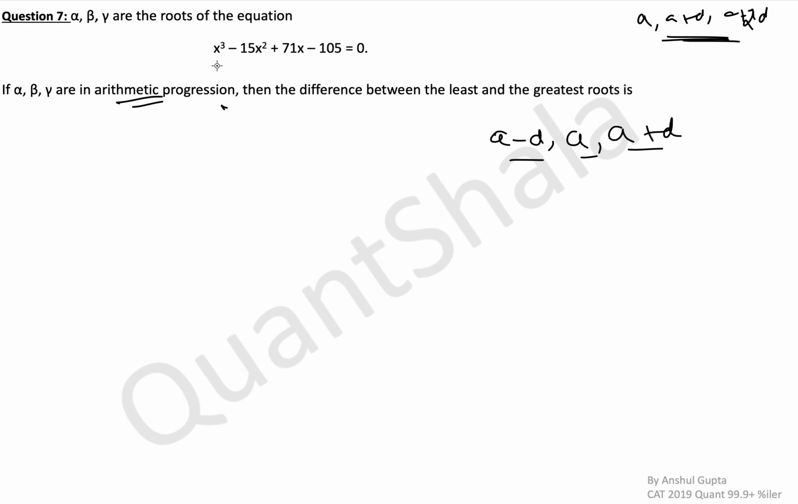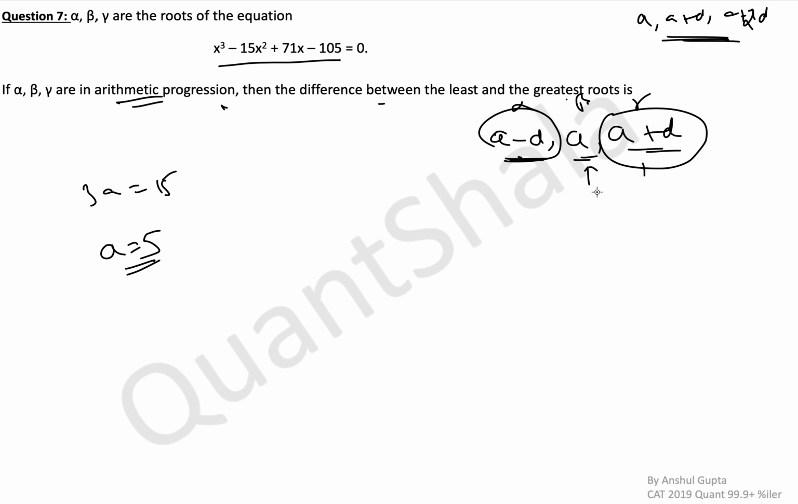Okay. So the sum of roots here is 15, and the sum of these, which we are assuming as the roots, is what we equate. So this is alpha, this is beta, this is gamma. So we get 3a is equal to 15. Simply we get a is equal to 5. Now we have to calculate d. Because what do we need to calculate? The difference between the least and greatest roots. So subtract these, these will be the extreme values. If you subtract this, you will get 2d. We need to find the value of d.